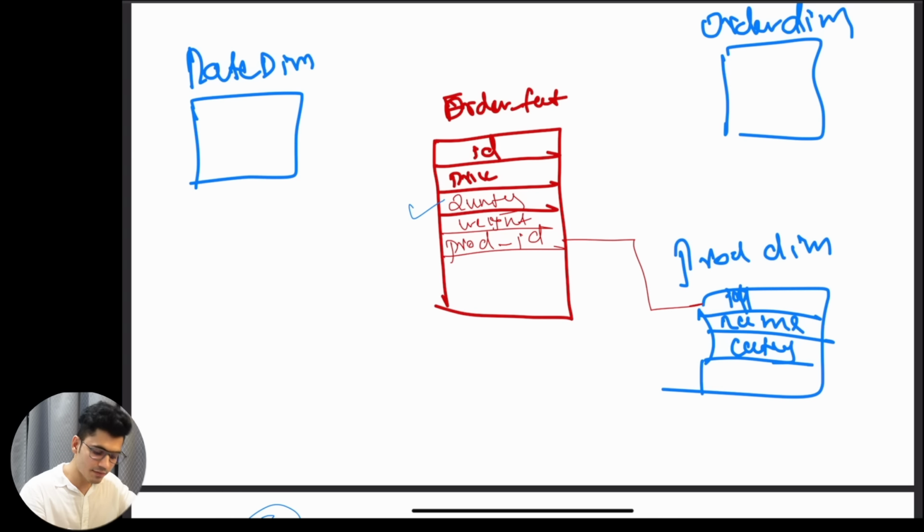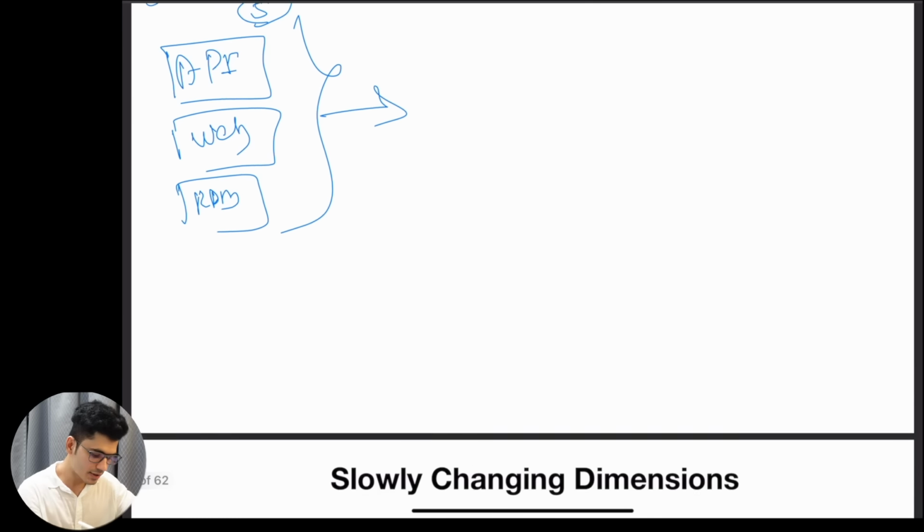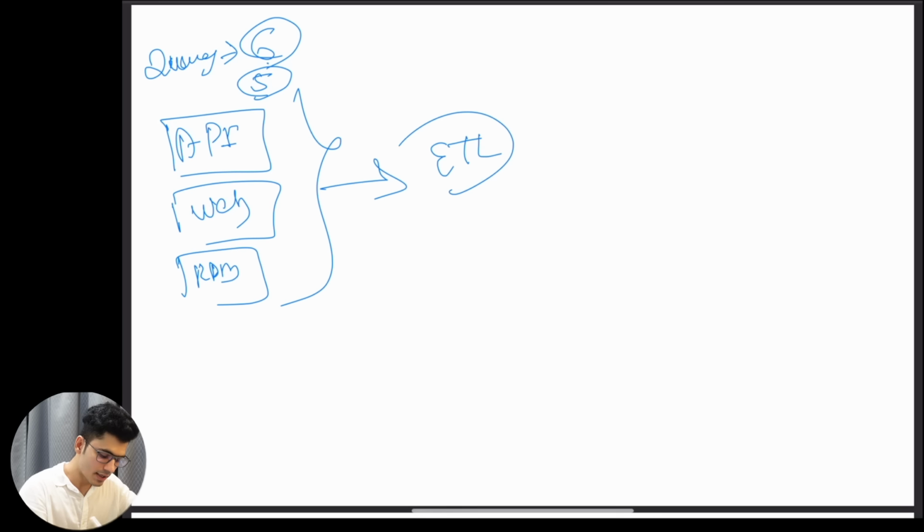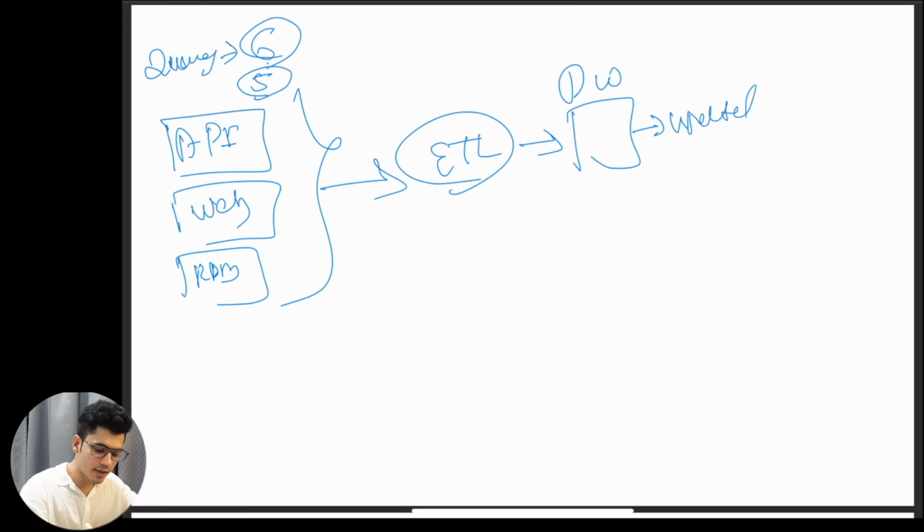So this particular thing will get updated as the data flows from the multiple sources. It goes to the ETL, it goes to the data warehouse after that, and it gets updated using the update query or the merge query, whatever it is. It gets updated on a daily basis, hourly basis, whatever it is. This is how the system is flowing.